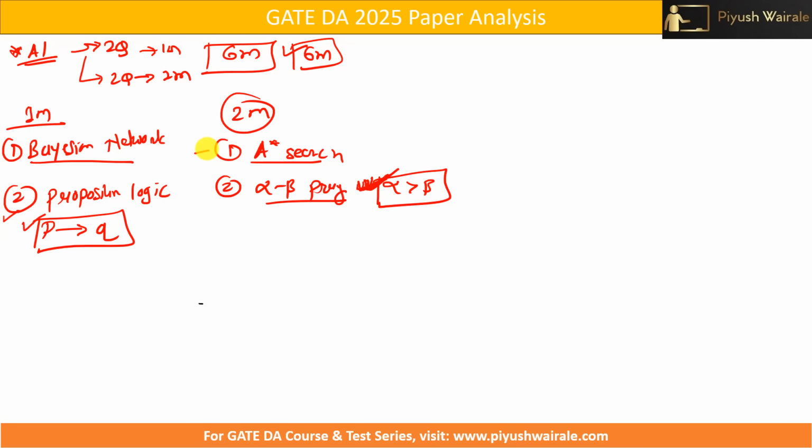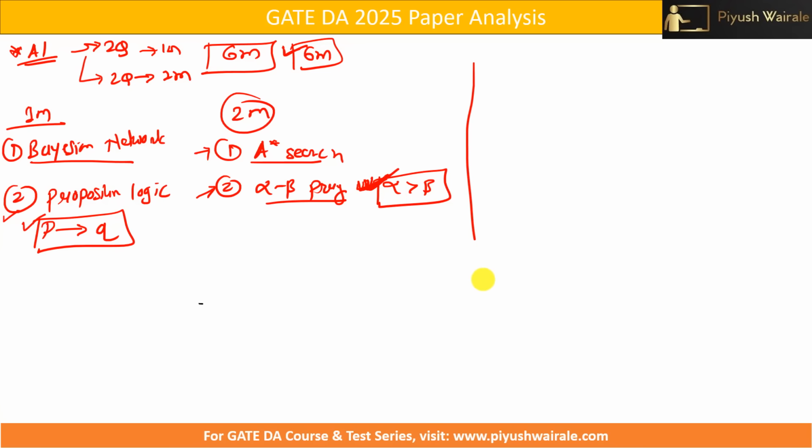Then I can say these two questions required understanding of the concept. But if you have gone through my YouTube videos, even if you have not purchased my paid course, you can still solve these two questions. So I can say the 6 marks were on the easier side in the AI topic. You can easily score 6 out of 6 from the AI section if you simply watch my videos on YouTube. That's it. Now this is about the AI part, 4 questions for 6 marks.